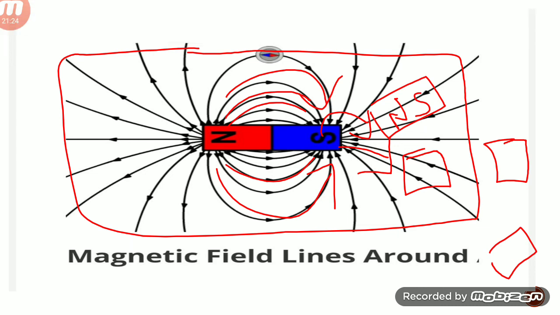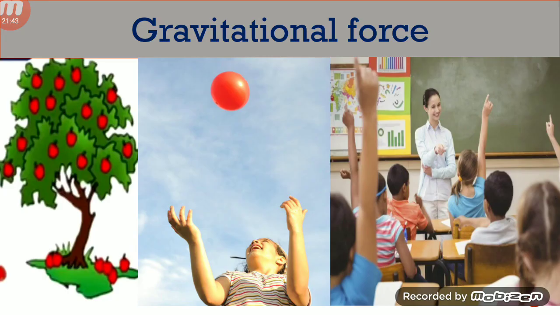So non-contact forces are field forces. Gravitational force also has a gravitational field, and electric force also has an electric field. Coming to the gravitational force, here is a tree, and the fruits of the tree will always fall on the earth.